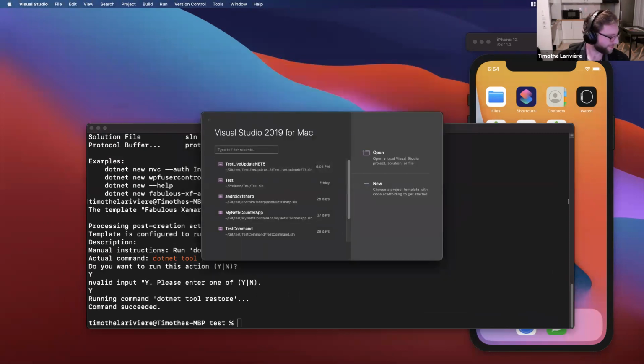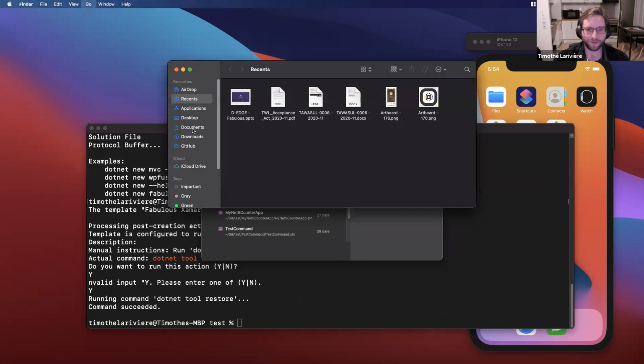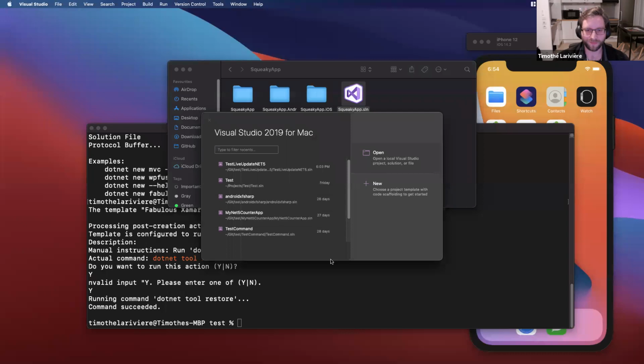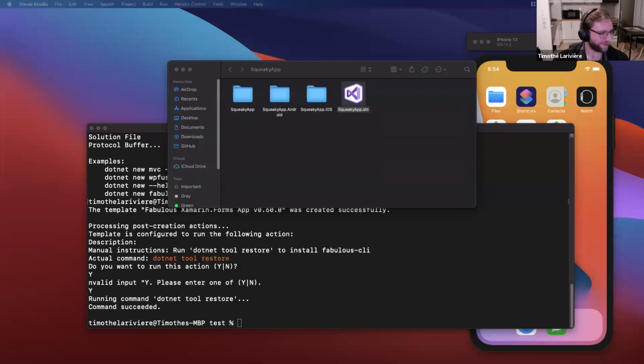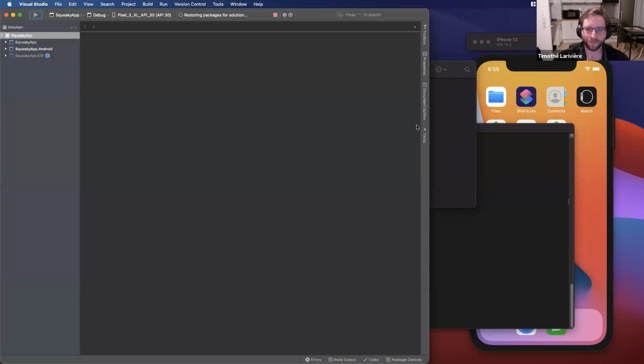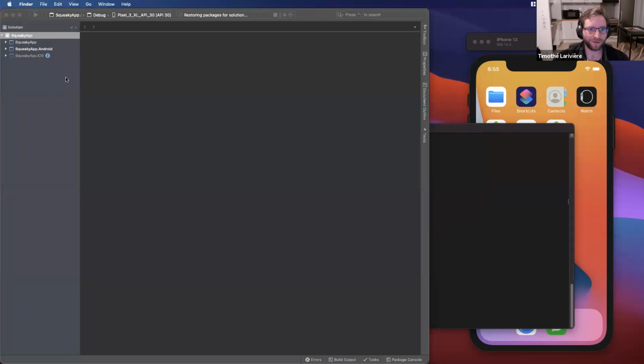Okay, let's try to open it in a different way. So SqueakyApp. Okay, so now it's currently restoring the packages.